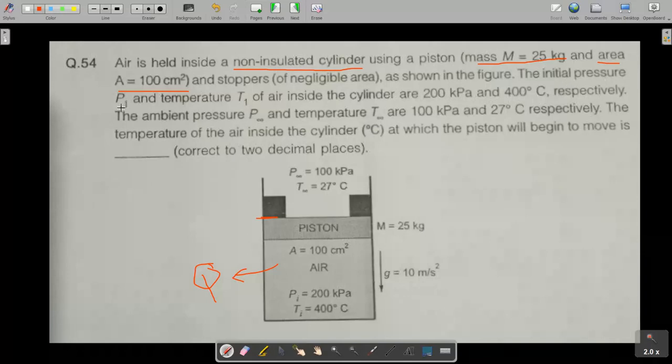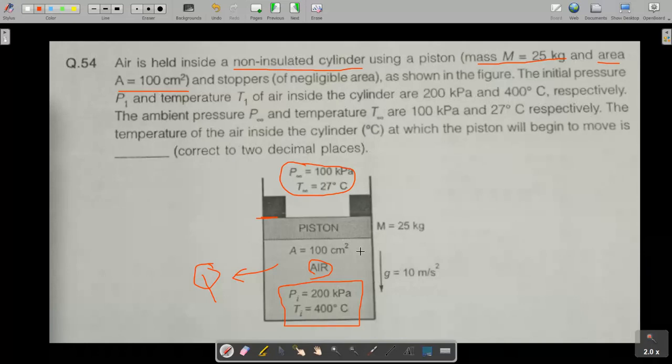The initial pressure P1 and temperature T1 of the air inside the cylinder are 200 kilopascal and 400 degrees Celsius respectively. That means the initial condition of the air inside the cylinder is 200 kilopascal and 400 degrees Celsius, and the ambient pressure and temperature are 100 kilopascal and 27 degrees Celsius. The question is: at what temperature of the air inside the cylinder will the piston begin to move, that means what should be the temperature so that the piston will move downwards.